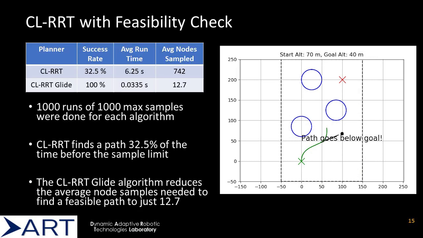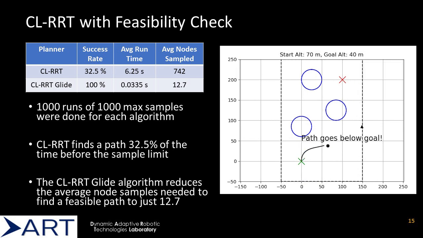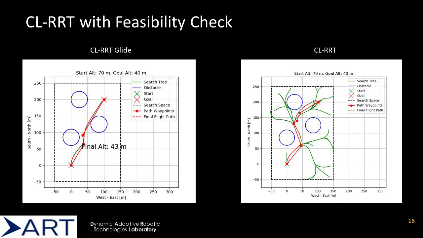The modified algorithm was compared to standard closed-loop RRT by running each algorithm 1,000 times with a maximum of 1,000 node samples. The modified glide algorithm achieved a 100% success rate for the test, and the average number of nodes sampled to find a feasible path was only 12.7. This is a drastic improvement over regular closed-loop RRT, which wastes time with gliding aircraft dynamics by expanding branches that could never reach the goal. The final two figures compare the plots of the search trees generated by each algorithm, which gives an idea of how many more nodes that regular closed-loop RRT will often expand compared with closed-loop RRT Glide.